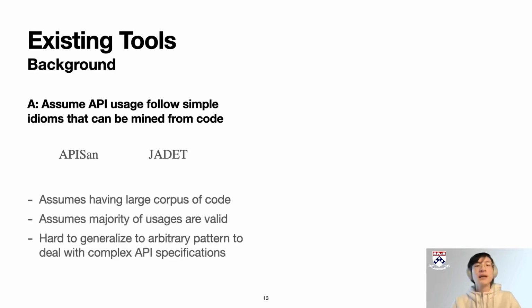But the problem now is that they assume we have a large corpus of code and a clear majority and minority. This does not usually hold simply because of the complexity of the real-life APIs we just showed earlier. If this is applied to that png_destroy_write_struct function we mentioned earlier, API Sense won't work because there's no huge corpus of code to mine in the first place. Also, it relies on predefined patterns to perform statistical reasoning, which could make it hard to generalize to arbitrary API